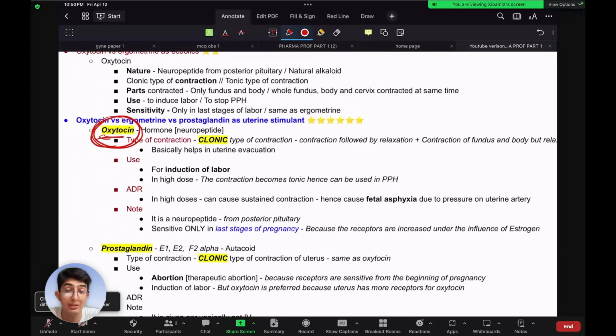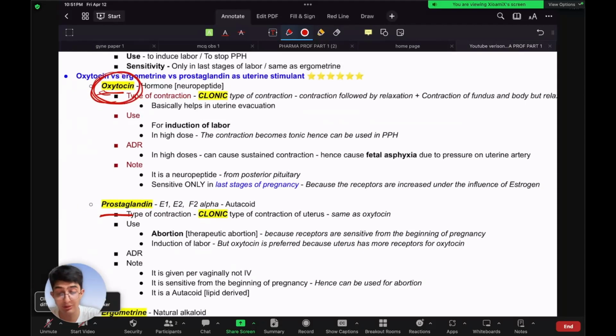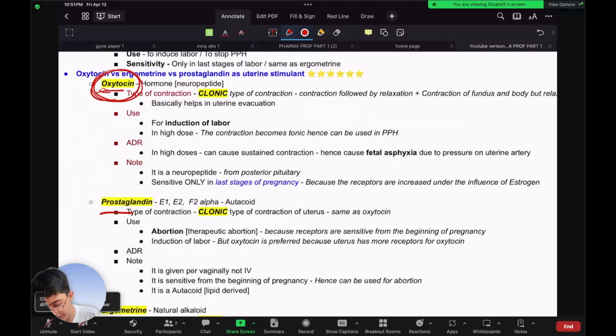If you have not watched that video, I would highly recommend you watch it, because a lot of the things that we are going to discuss in today's topic, which is prostaglandins, the things that I mentioned in the previous video, are important, and then come back to this video. But before I go into today's topic, prostaglandins.